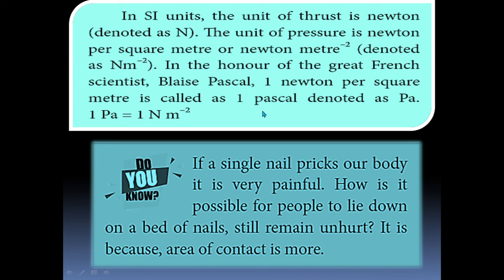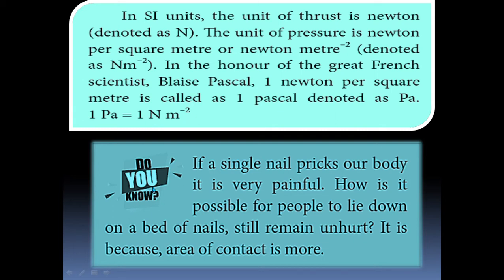Once again, this is a very important definition. What is meant by 1 Pascal? 1 Newton per square meter is called 1 Pascal, denoted as Pa. 1 Pascal is equal to 1 N m^-2, a very important objective type question.